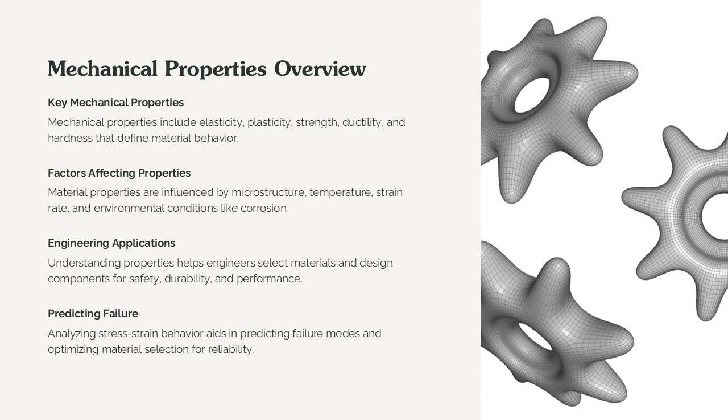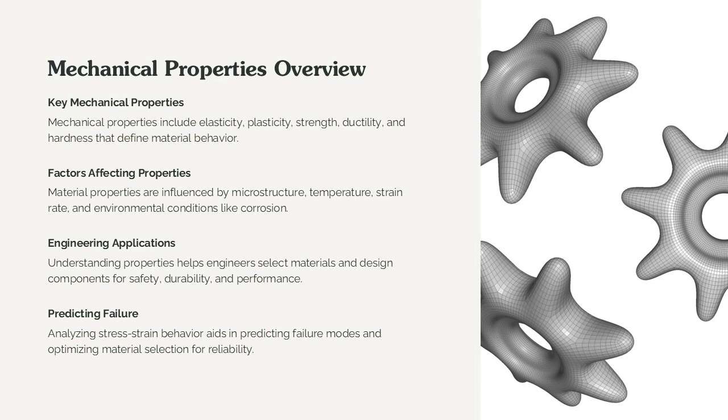Elasticity refers to the ability of a material to return to its original shape after deformation, while plasticity indicates permanent deformation under stress. Strength measures the maximum stress a material can withstand without failure, and ductility reflects its ability to deform plastically before fracture. Hardness, on the other hand, is the resistance to localized plastic deformation, often assessed through indentation tests. These properties are influenced by factors such as microstructure, temperature, strain rate, and environmental conditions like corrosion or humidity.